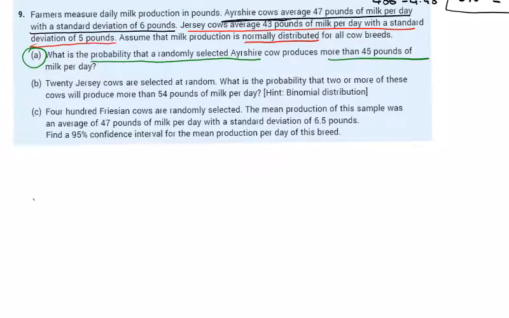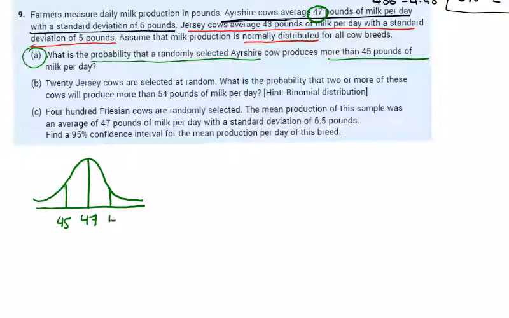Okay, let's do a little sketch for Ayrshire. We're looking at more than 45. The average is 47. So we're looking at more than 45, which is the same probability as less than 49. So just to keep it positive, I'm just going to get the test statistic 49 and see what that gives me. 49 minus 47 over 5.